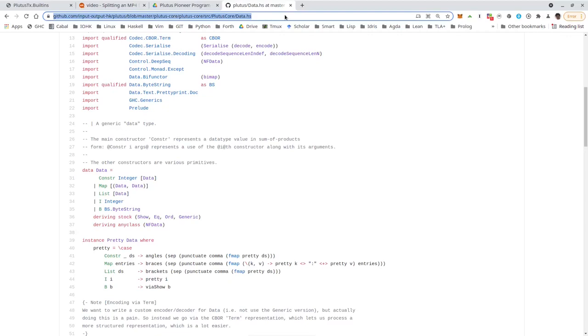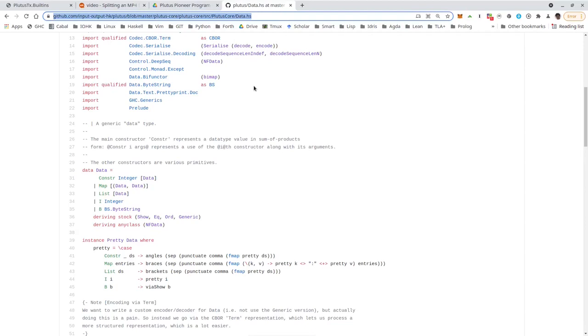And for those of you who are familiar with the JSON format, for example, this is very similar to something like JSON. I mean, the constructors are not exactly the same, but like JSON, it can represent numbers and strings and lists of data and key value pairs.